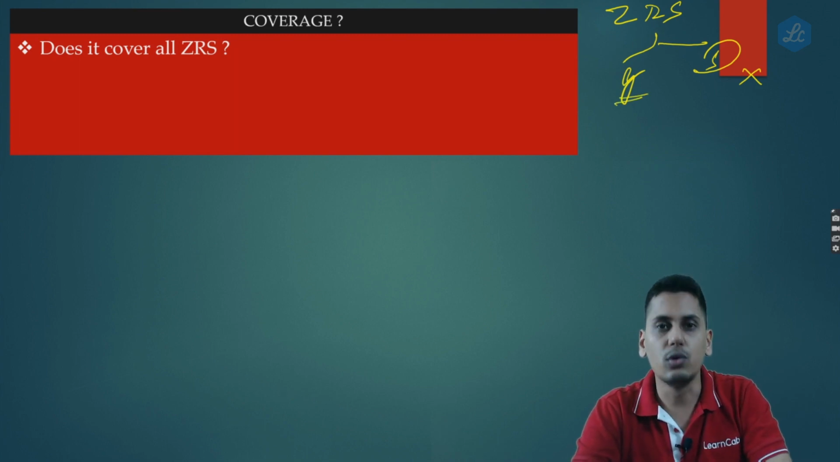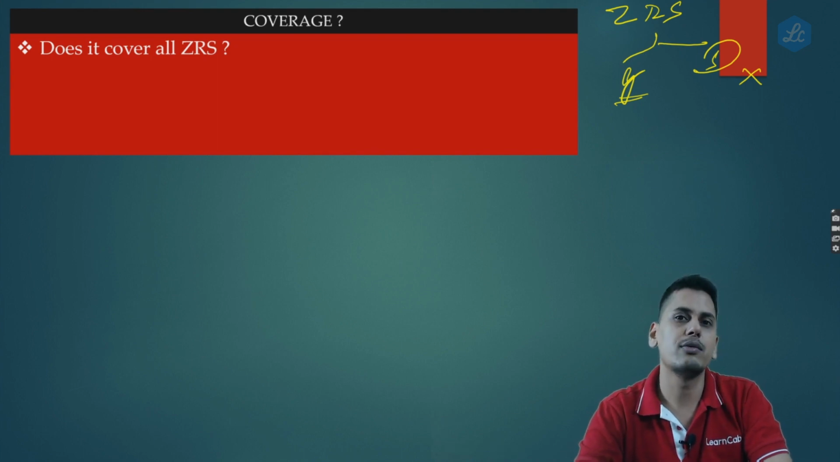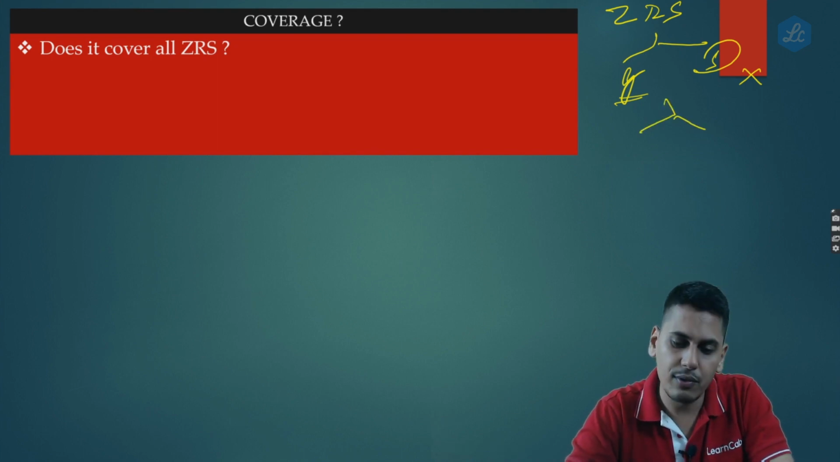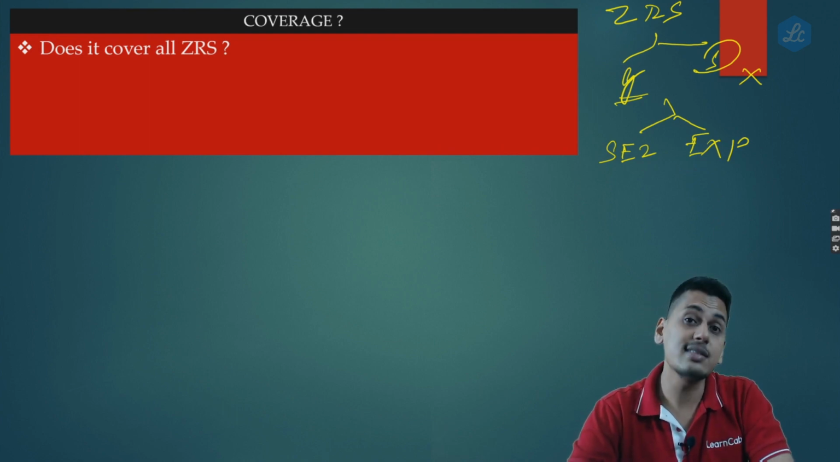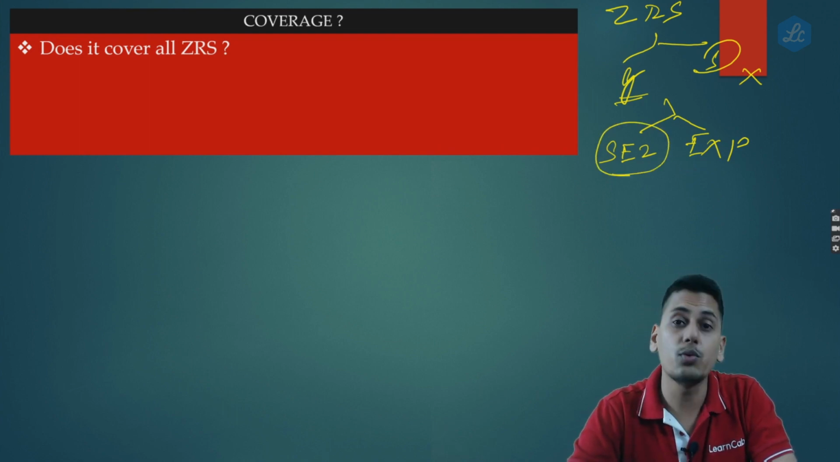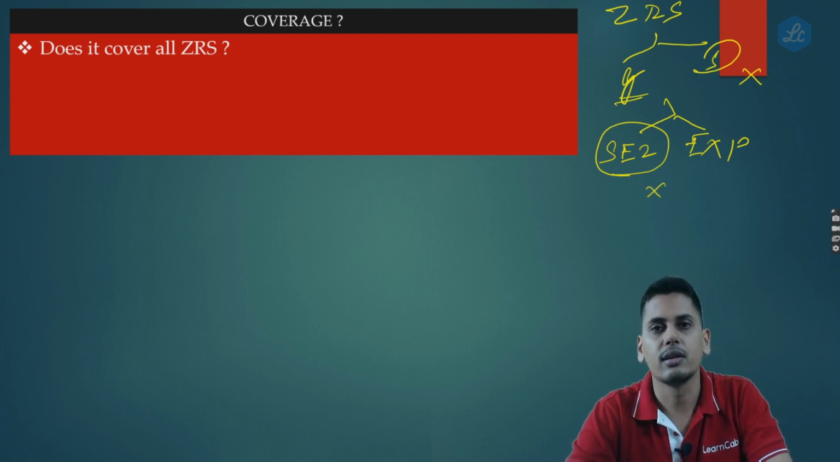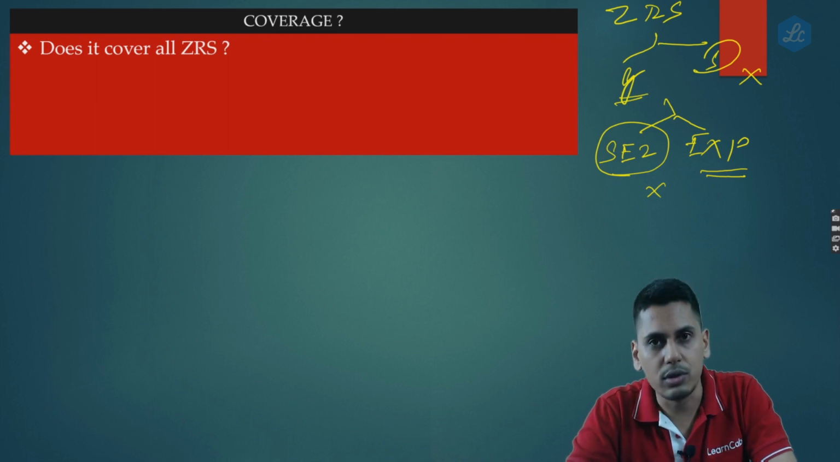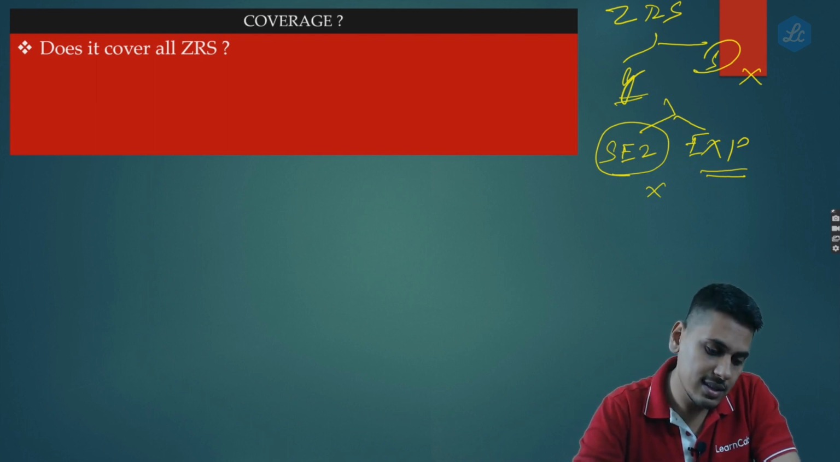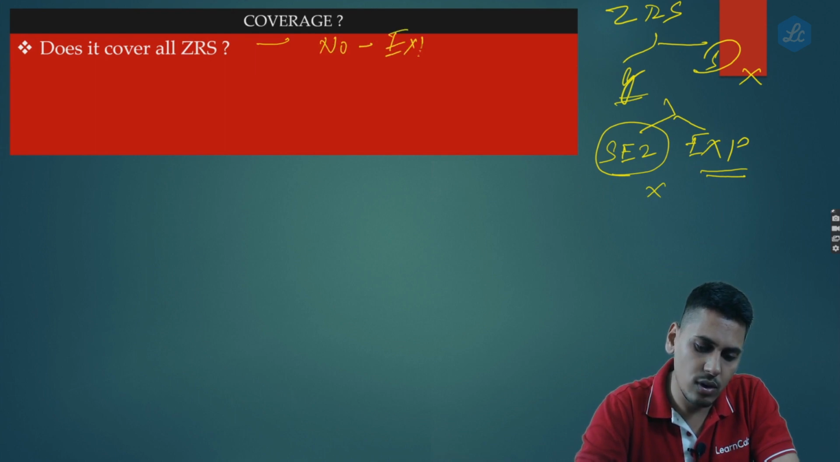Zero rated supply of goods. Does it cover zero rated supply of goods? Now friends, even in zero rated supply of goods, it could be a supply made to an SEZ. Goods might have been supplied to an SEZ, or it could be an export. Both are zero rated supply of goods. Does 96B cover supply of goods to an SEZ? The answer is no. 96B only covers export of goods. So does it cover all zero rated supply? The answer is no. It covers only and only export of goods.